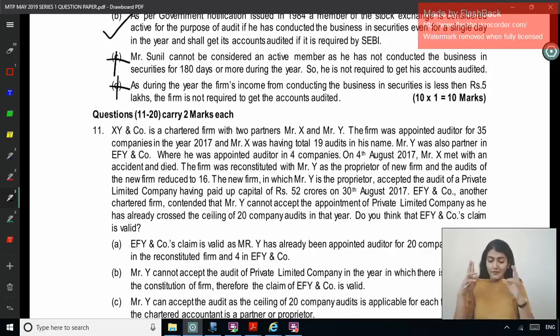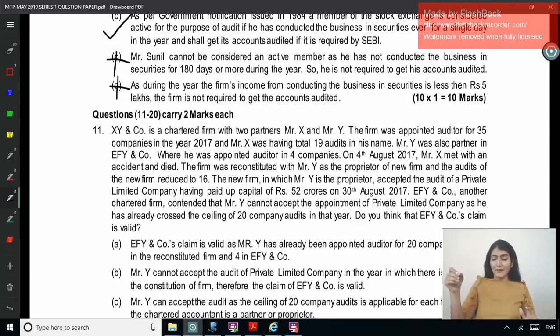Right? So 2 partners, total 35 audits, what they can accept is 40, right? And 1 partner out of that is signing the 19, right? Y was also a partner in EFY and company. So Y is also a partner in another company where he was appointed auditor in 4 companies. Right, so Y here, how many audits is he doing in XY and company?